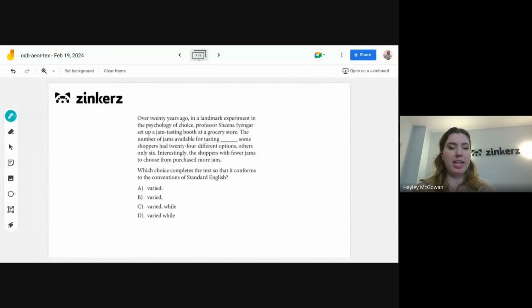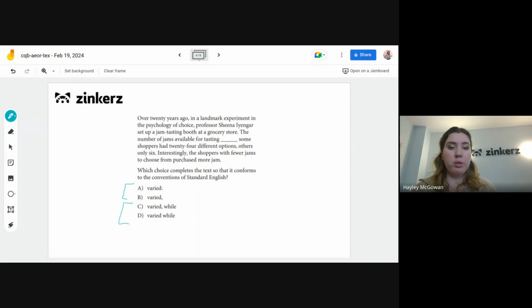All right, so we have a writing question for today, and based on our answer choices, we can see that the difference between them is going to be our punctuation. Also, we have A and B with just the punctuation difference, and then C and D also introduce the word "while," so we can consider whether or not we need the word "while" in our passage here. So as we're reading, we're going to be thinking about the sentence construction, what sort of punctuation, and do we need the word "while" to connect the ideas that we see.